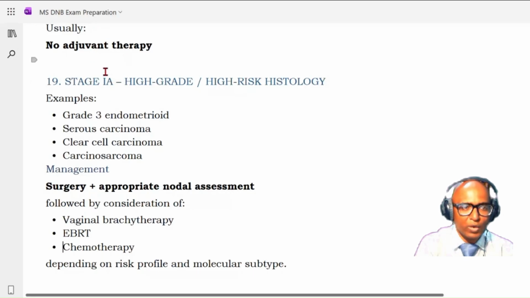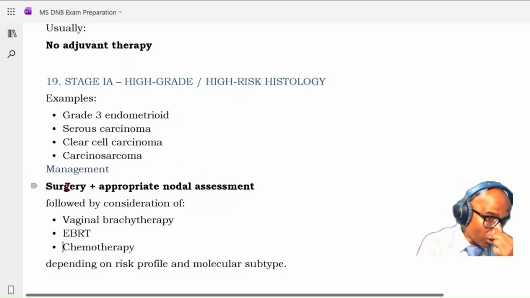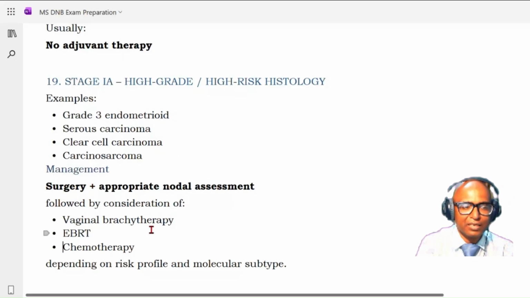Previously it was a stage 1A disease only, but the histology was grade 1, grade 2 endometrioid. Now here, what is the management? You will go for surgery plus appropriate nodal assessment, followed by consideration of vaginal brachytherapy, EBRT, and chemotherapy, depending upon the risk profile and molecular subtype.